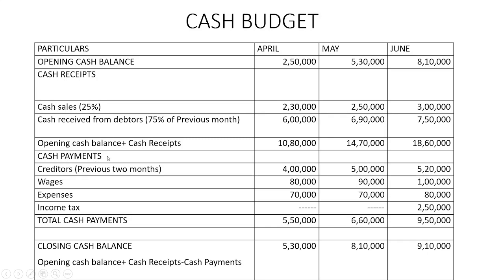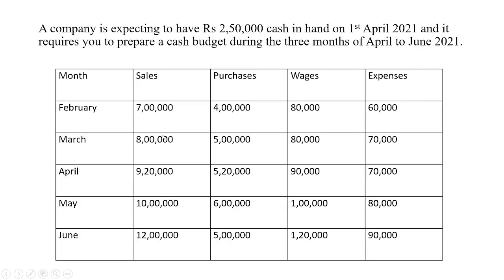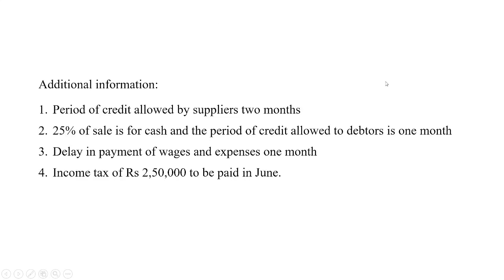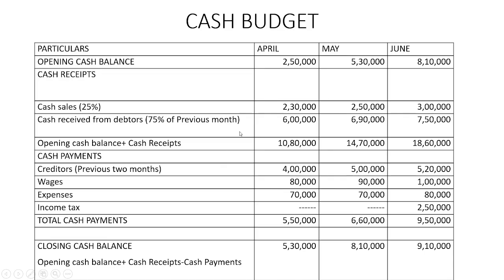Then we have the cash payments. Regarding cash payments, we have the purchases, wages, expenses, and we also have income tax. These are the cash payments. Now to begin with, in the month of April, opening cash balance 2,50,000. Cash receipts, one is cash sales, the same month's April sales 25%.